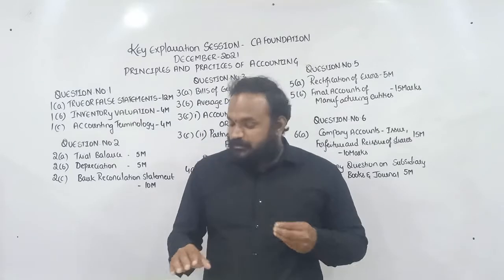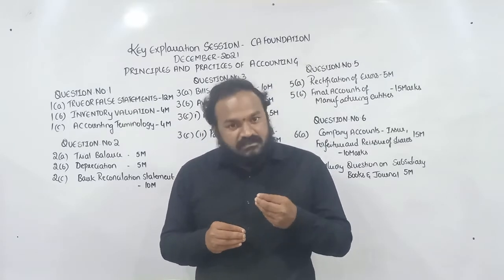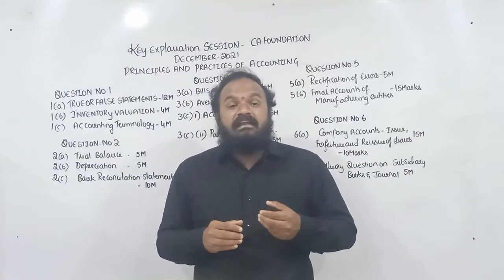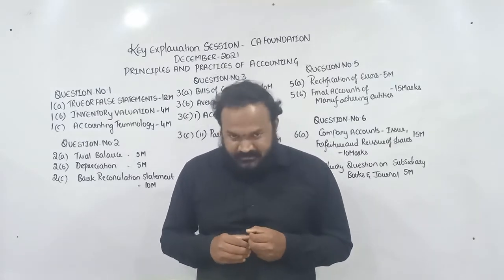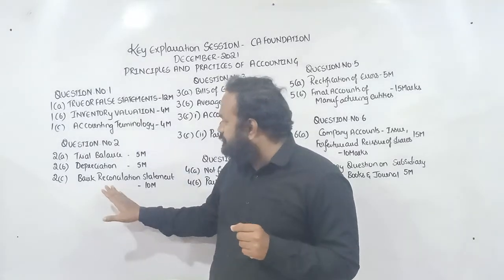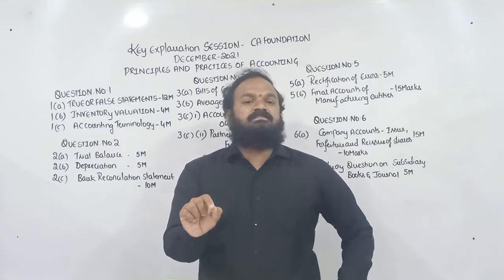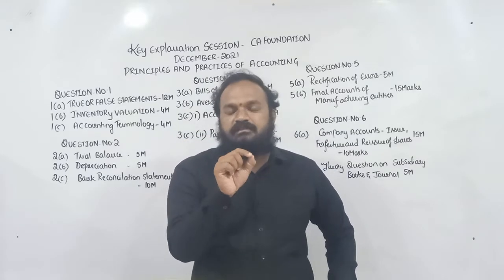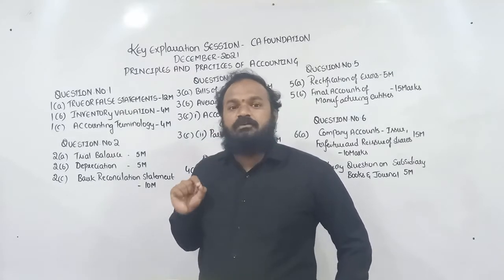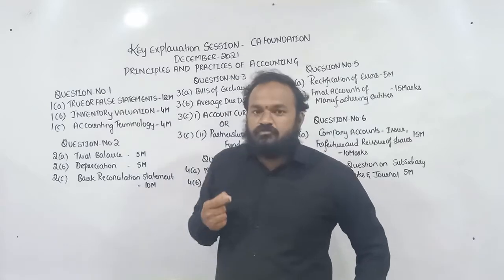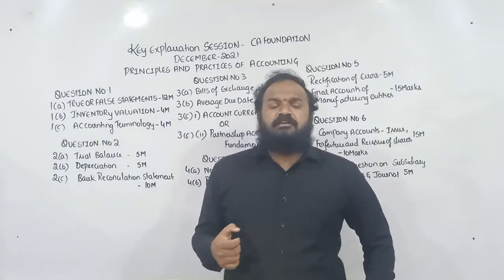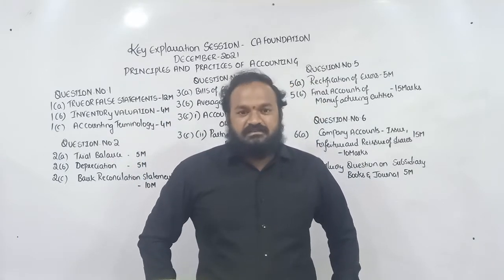The paper setter is asking you to compute the amount of depreciation for the year ended 31st March 2021, and also the gain or loss on the destroyed bus. 2C belongs to the famous chapter called bank reconciliation statement.